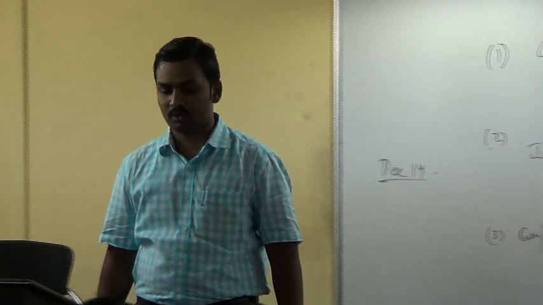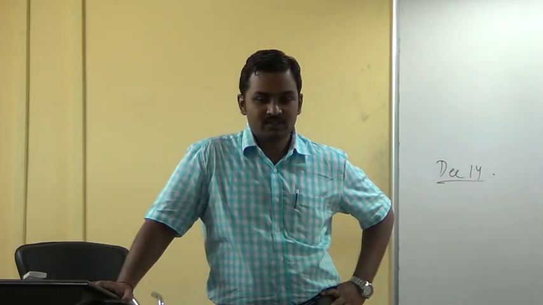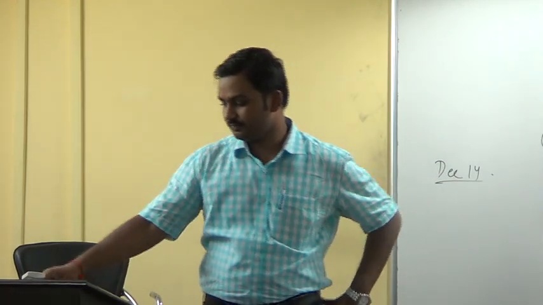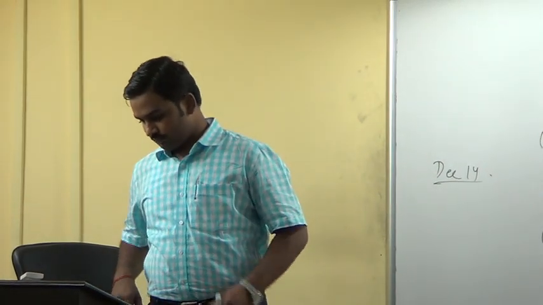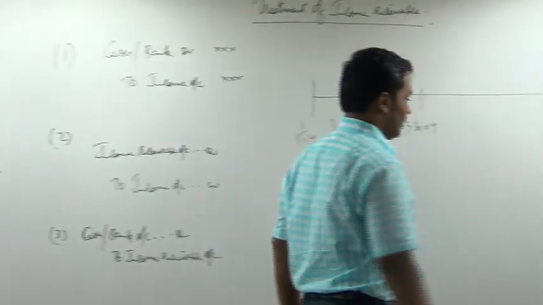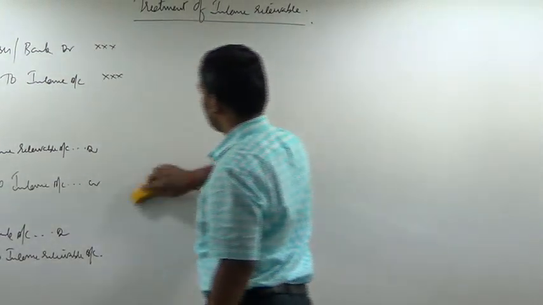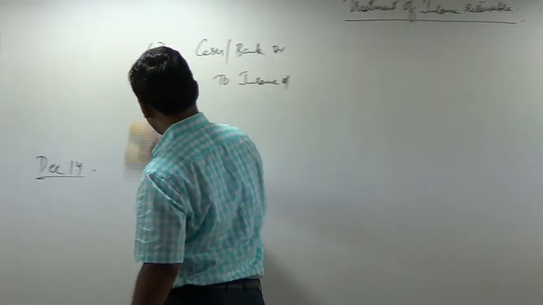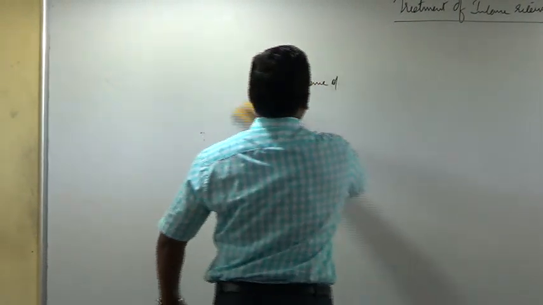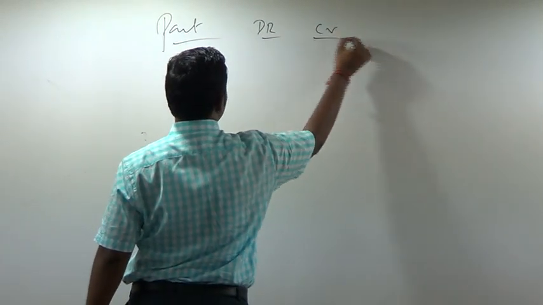Next, I want to start doing some problems. Write down extract of a trial balance. Particulars, debit, credit.